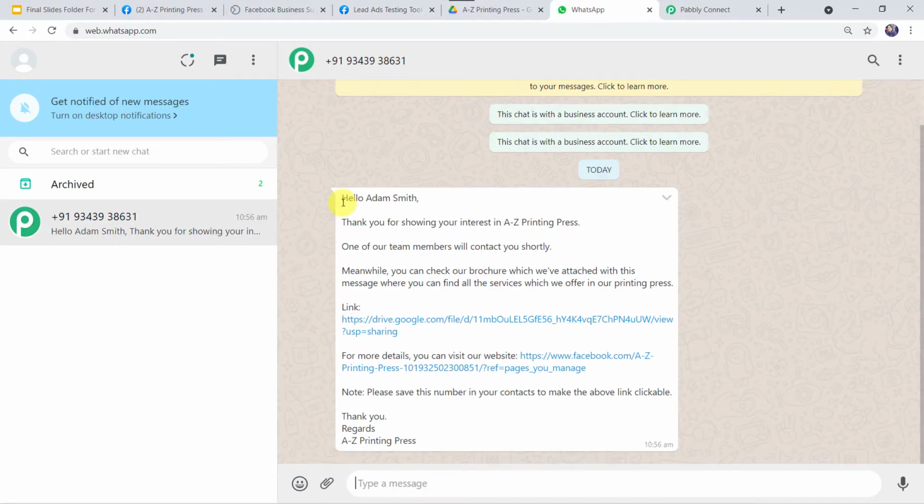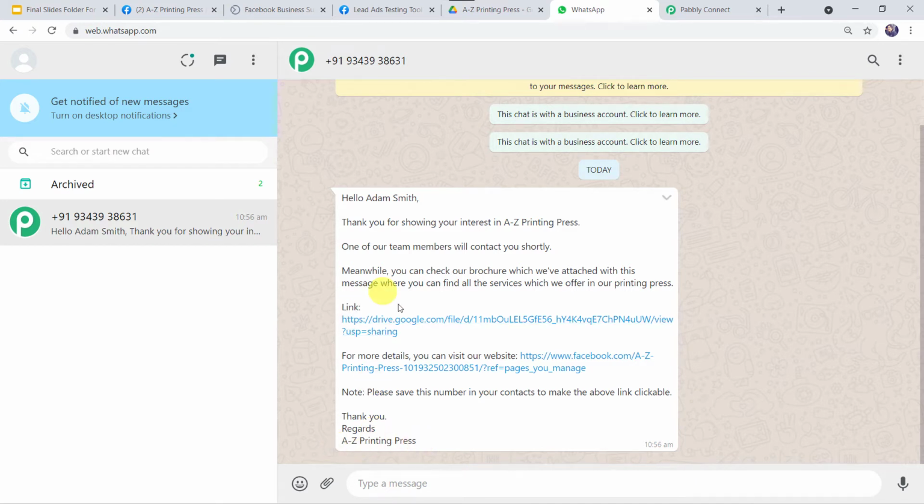And here we can see a message. Hello Adam Smith. Thank you for showing your interest in A to Z printing press. One of our team members will contact you shortly. Meanwhile, you can check our brochure which we have attached with this message. We can find all the services which we offer in our printing press. A link is given. For more details, you can visit our website. Our website address is given. Note, please save this number in your contacts to make the above link clickable. Thank you. Regards, A to Z Printing Press.